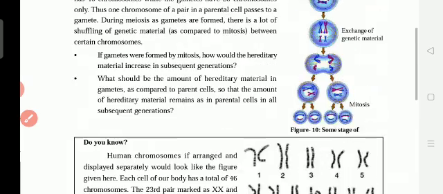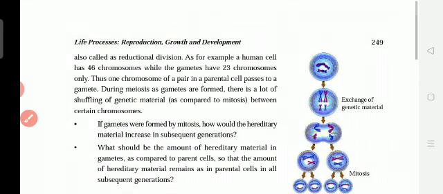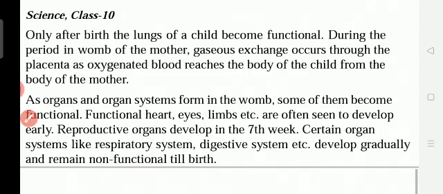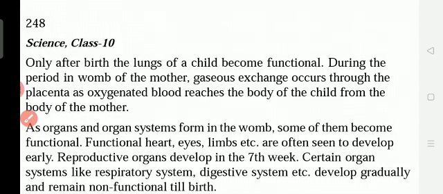Mitosis takes place everywhere, in the reproductive organ and in other parts of the body, and only mitosis in asexual reproduction, in microorganisms and some plants, single parent. But meiosis takes place only in the reproductive organ, in the ovary or in the male testes. Other parts of the body have mitosis. This is the difference between meiosis and mitosis.